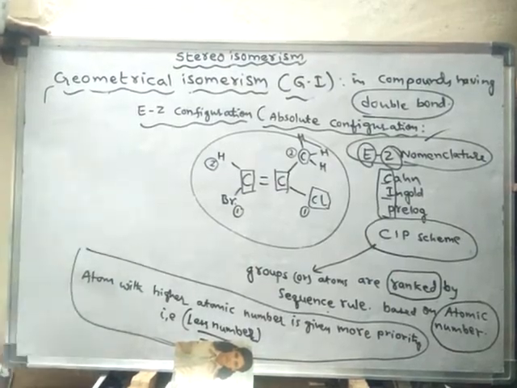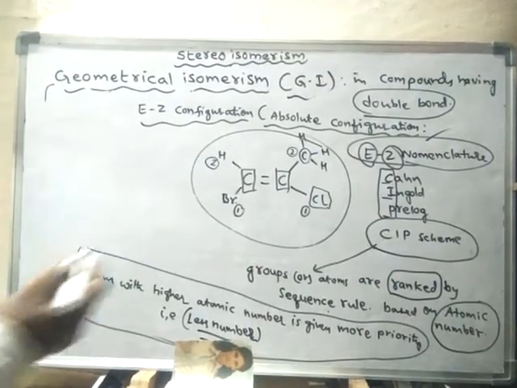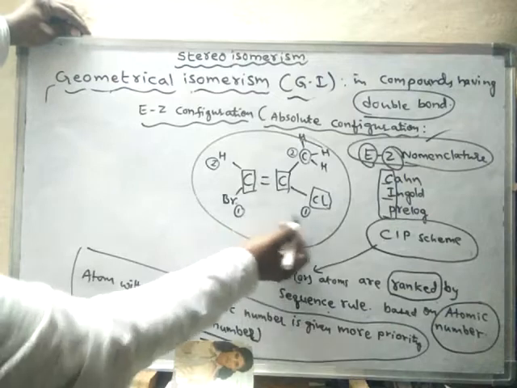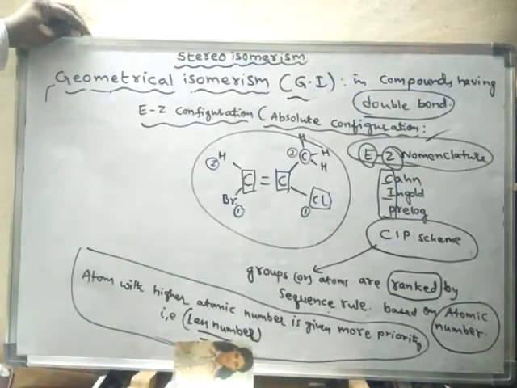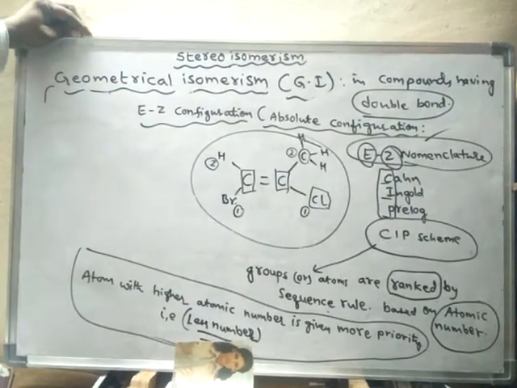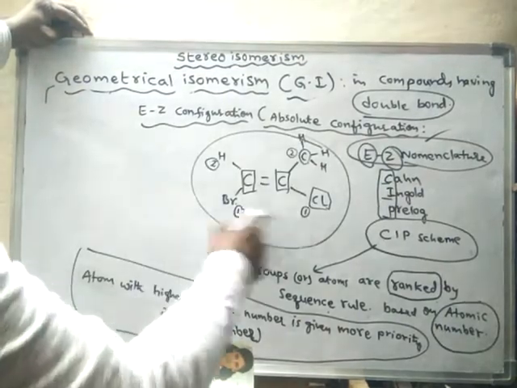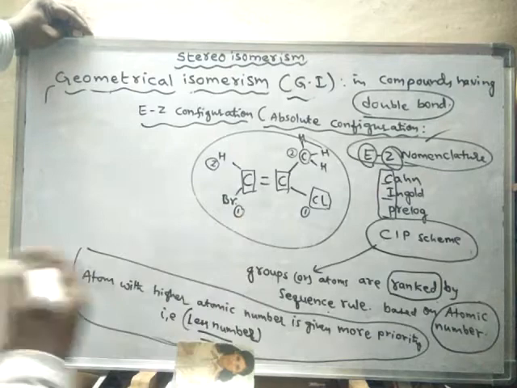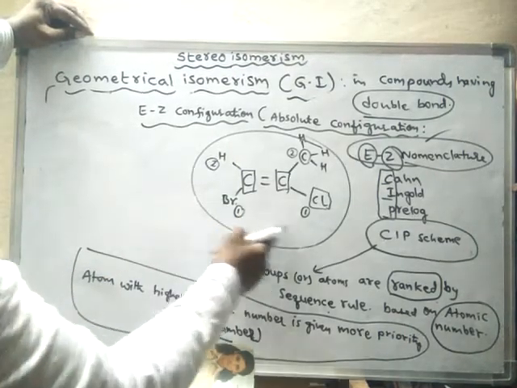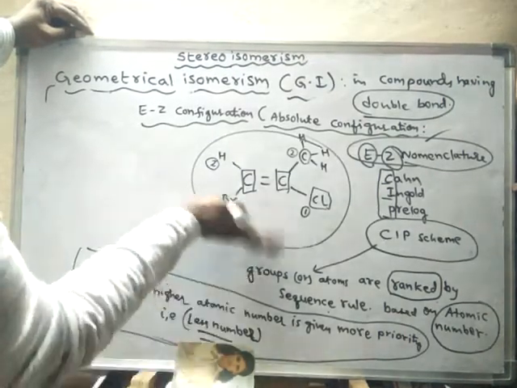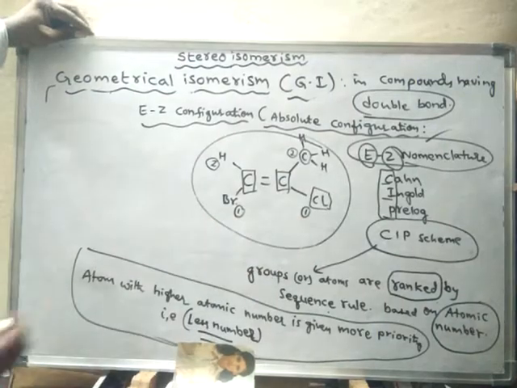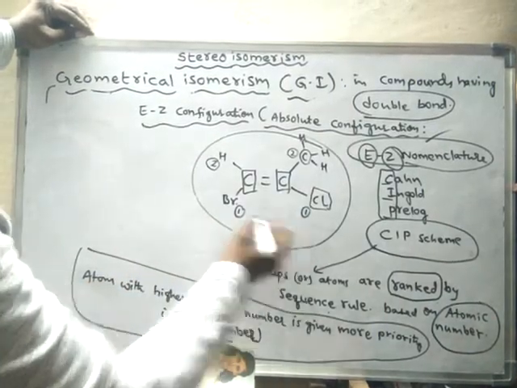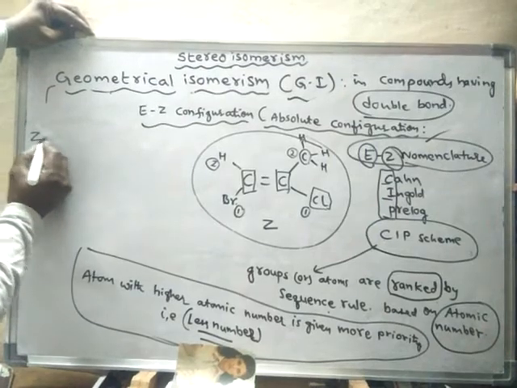Suppose the two higher ranking groups are on the same side, with one higher ranking and the other lower ranking on each carbon. If the two higher ranking groups are on the same side, then it is said to be Zusammen. Z stands for Zusammen.